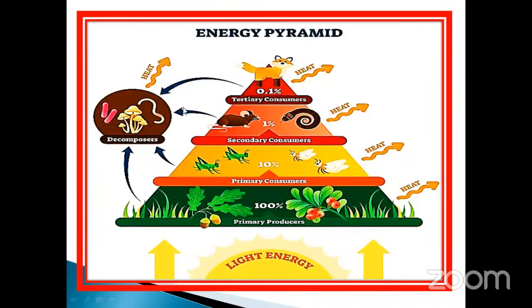Okay. So all of these, what happens after death is decomposition. When it undergoes decomposition, it is also dead. When it dies, and also the rat, and also this one, all undergo the dead process. The decomposers completely degrade it, and it enters into the soil. So this is the energy pyramid.